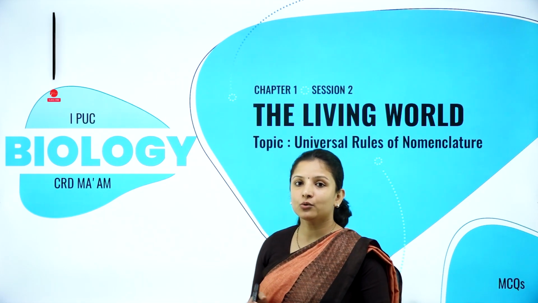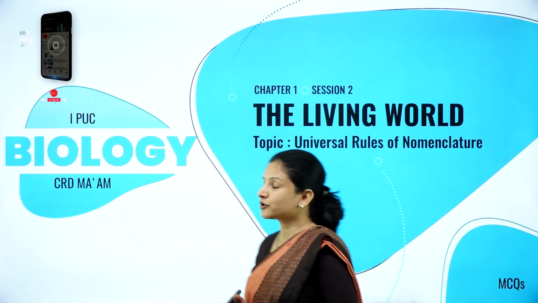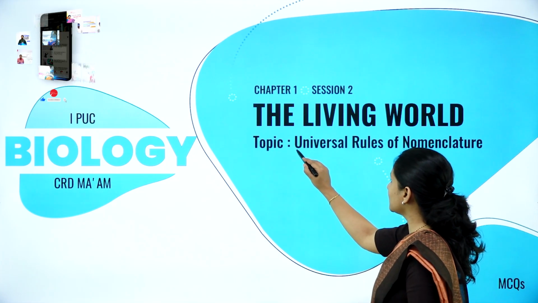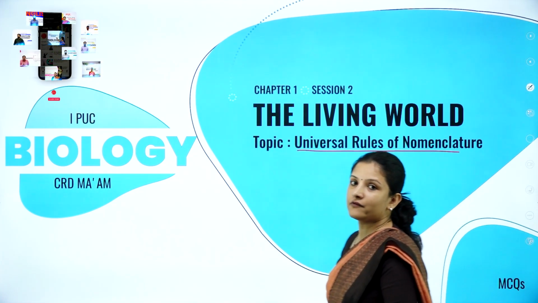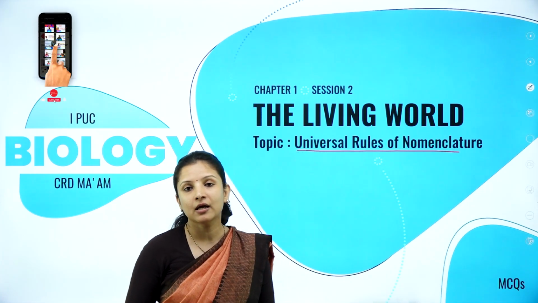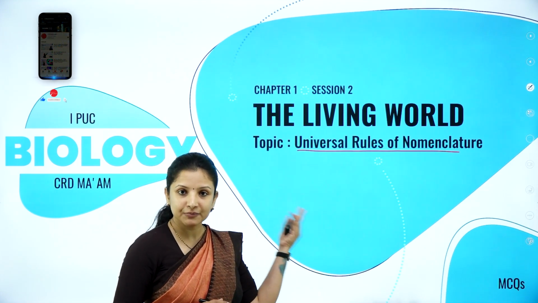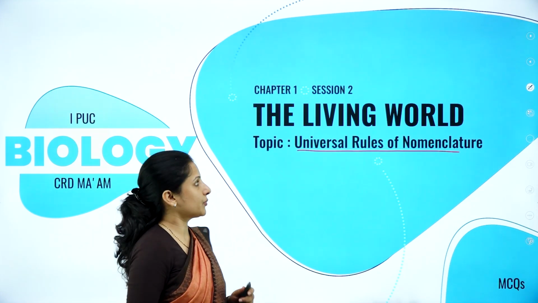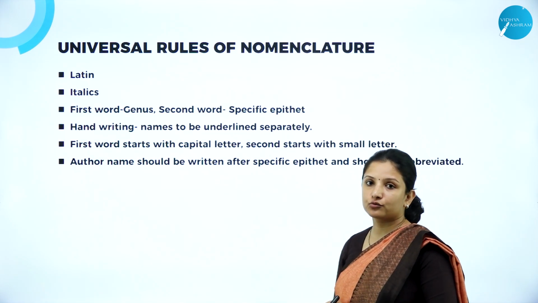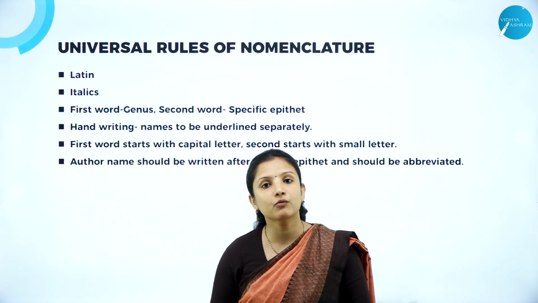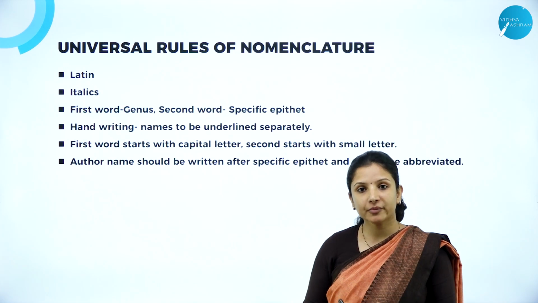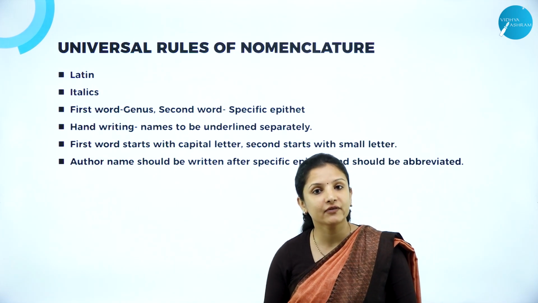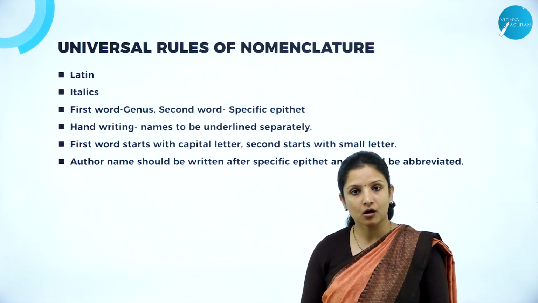So in this session, we shall deal with a small topic, that is universal rules of nomenclature. We shall know what the universal rules are and we shall study some of the MCQs under this particular topic. So let's start with universal rules of nomenclature. So we know what nomenclature is, right? So nomenclature is nothing but assigning or giving a name to a particular organism.